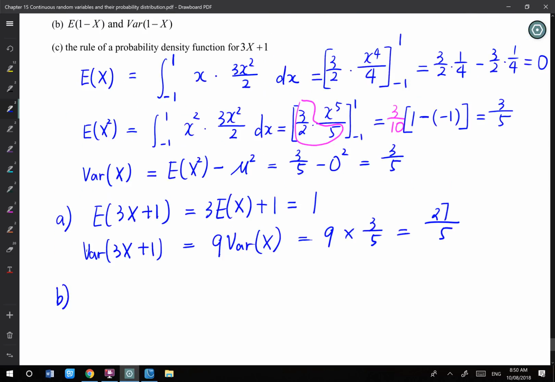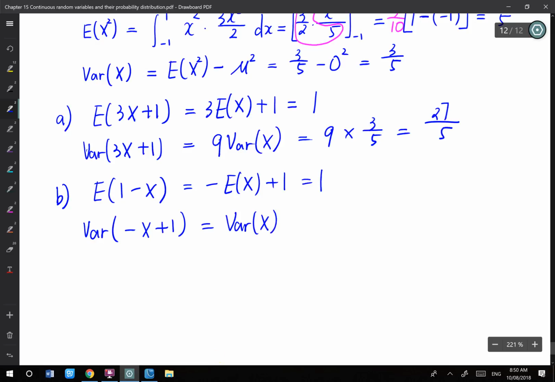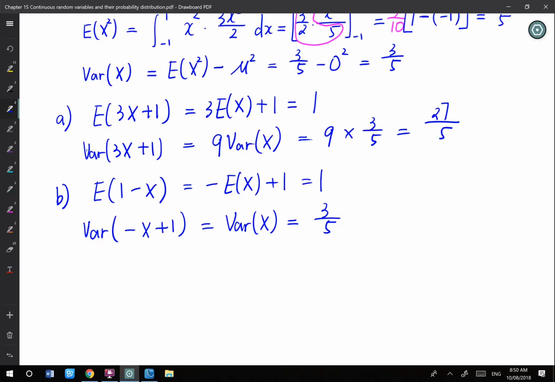Okay, B is expected 1 minus x. I can say that's minus E of x plus 1. That is still 1. Well, variance of minus x plus 1 is still variance of x, and it equals 3 over 5. Negative 1 squared is still 1, so we have variance of x, which is 3 over 5.